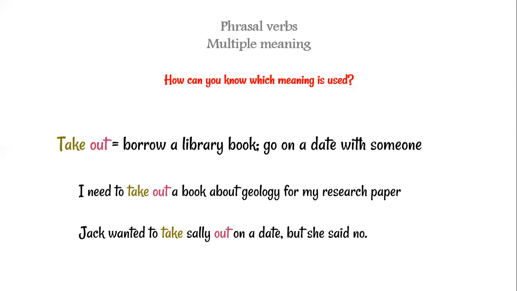Let's take the example of take out, which means to borrow a library book or go on a date with someone. If you check the first sentence, I need to take out a book about geology for my research paper. Here, the suggested meaning is borrow a library book. But we have also, Jake wanted to take Sally out on a date, but she said no. So then we can understand from this context that Jake wanted to go on a date with Sally, but she refused. So see, it's easy to guess the meaning by using the phrasal verb in a correct context.